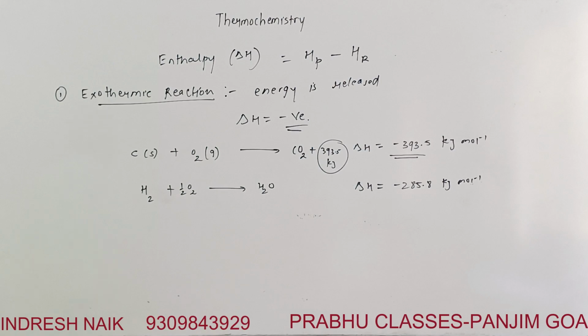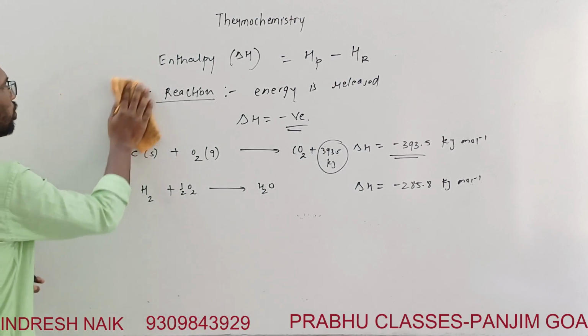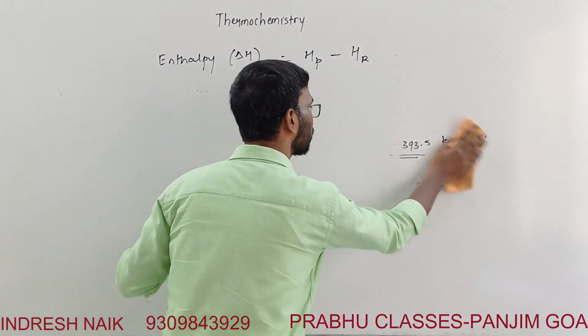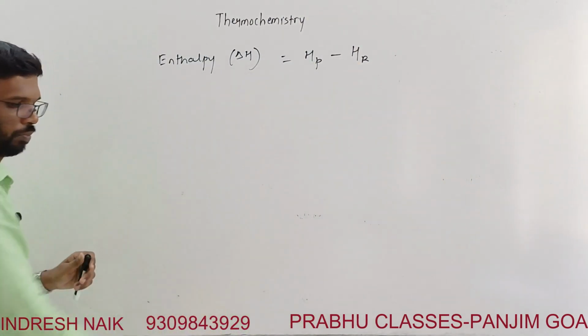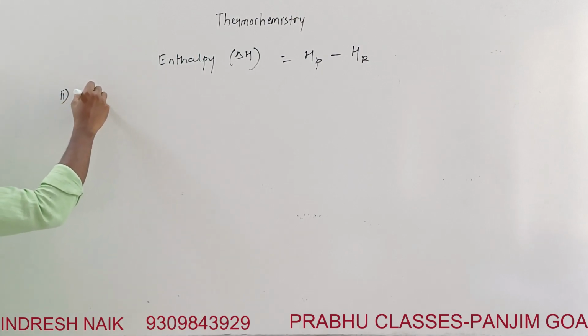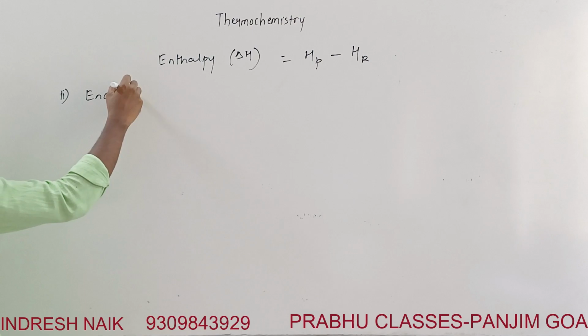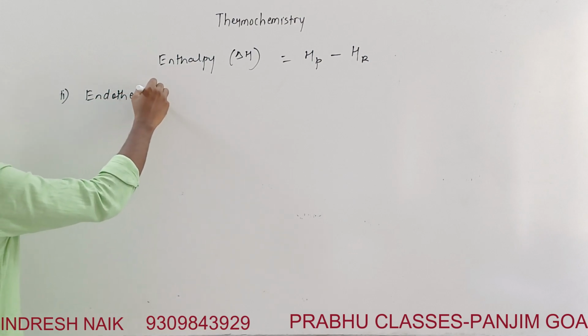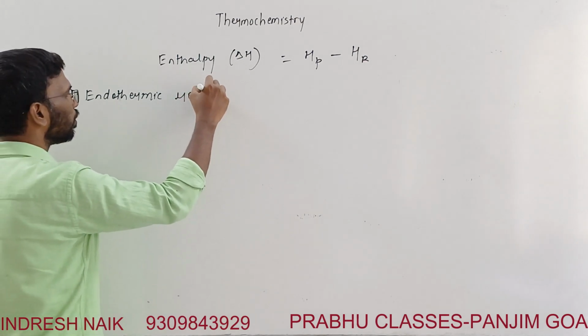Then there comes an endothermic reaction. Next is the endothermic reaction.